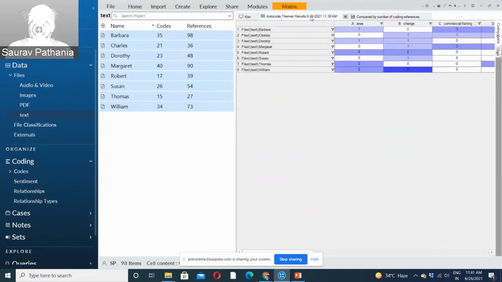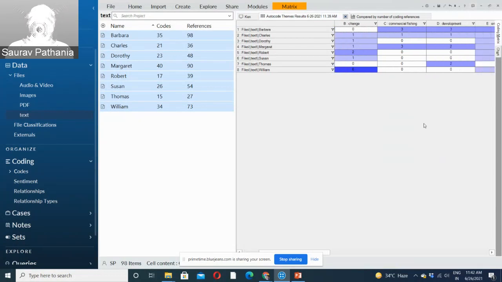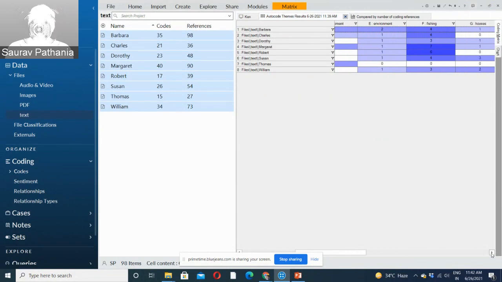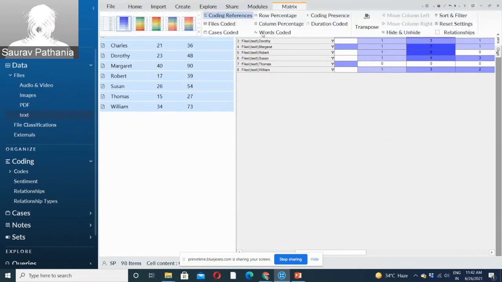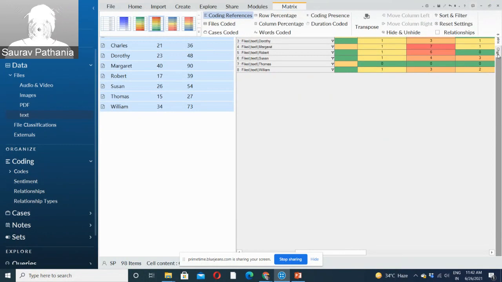And then this metrics table comes up. So these are some keywords and number of mentions from each of these interviews. So say Barbara's interview. Out of Barbara's interview, you can see there are 3 mentions of commercial phishing, 3 for development. Right, so you can see these things. So environment, there are 2 references or mentions of environment, phishing again in Barbara's interview. So you can see this here, and you can use different colors, whatever colors you want. And you can also view it in chart form.